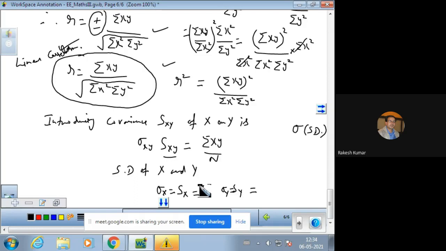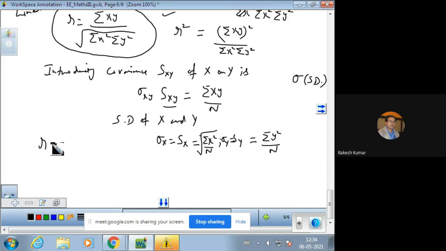So Sx can be calculated as the square root of sigma x square over n, and sigma y or Sy is the square root of sigma y square over n. So this is the way of calculating. So we can put the values, and your R comes out to be Sxy over Sx into Sy.